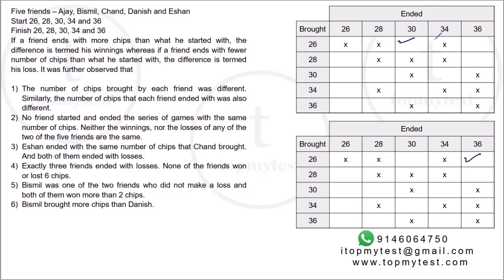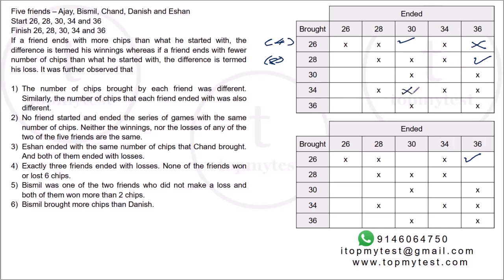Now, this is almost like a Sudoku sort of a puzzle. You can put only one tick across one row and one column. Okay. Now, 26 ended up with 30, so he cannot end up with 36. Which means the only person who can end up with 36 will be 28. So his profit is 4. His profit is 8. Right. The other 3 will make losses.